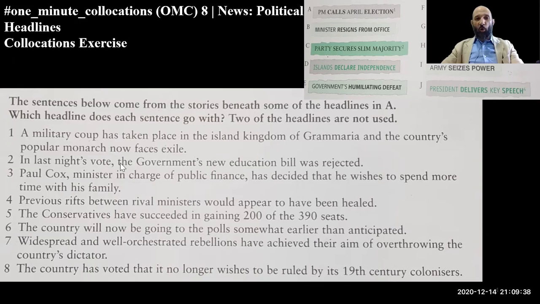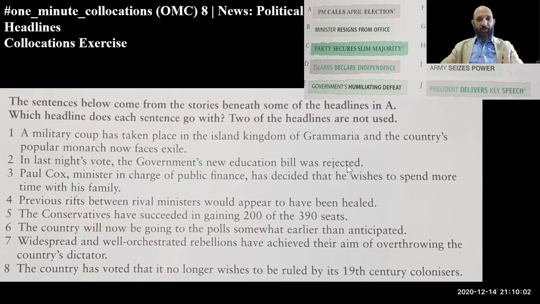All right. In last night's vote, the government's new education bill was rejected. Now, a bill is not really a law. A bill is a plan to put a law in place, and you take this plan and give it to the parliament to pass it. So that's called a bill.